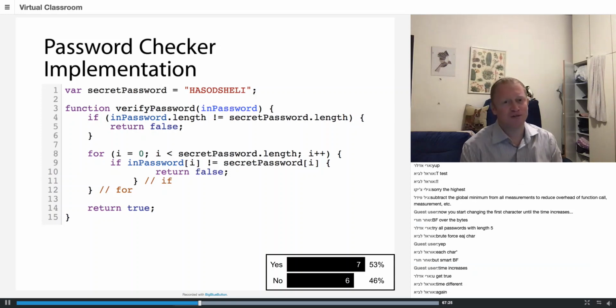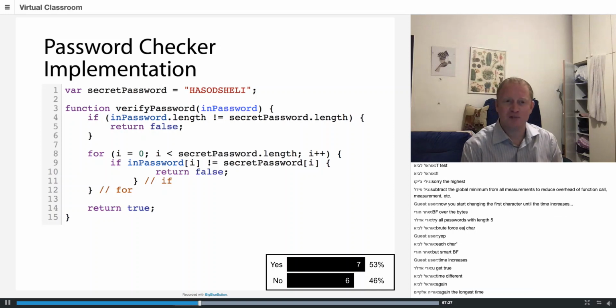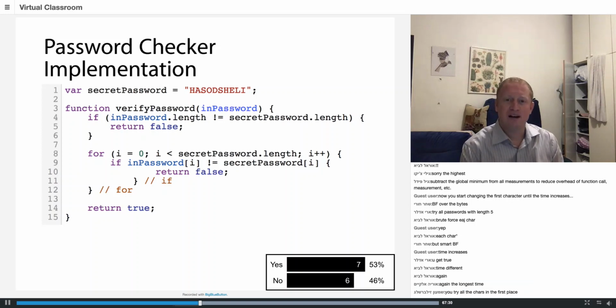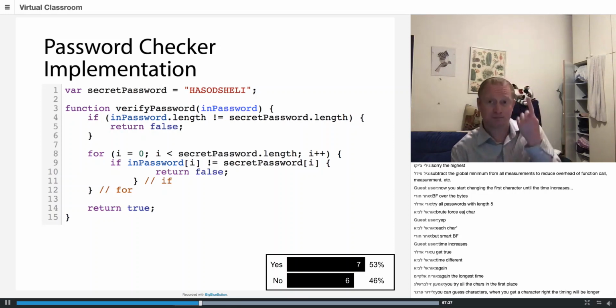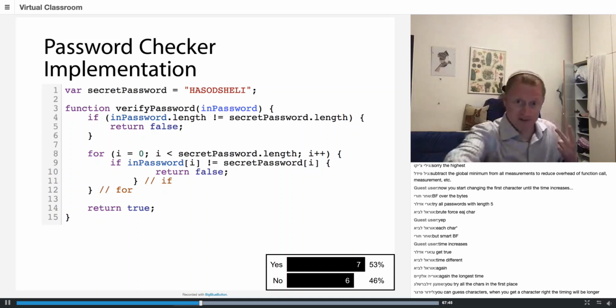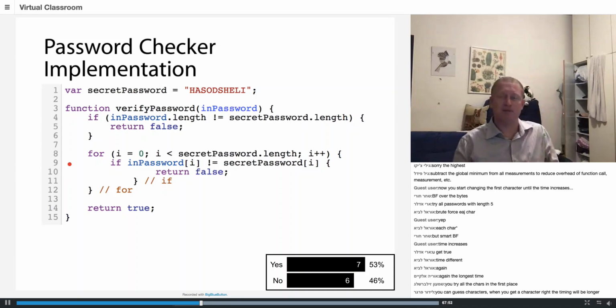I don't get through so fast, right? So the timing is going to be different. So again, if I'm choosing the wrong character, then line number 9 is going to run once. If I get the right character, then line number 9 is going to be running 2 times. And then it's going to go to line 10, right? Actually, it's line number 8 and line number 9 is going to be run. So the timing is going to be longer. And again, the right way to do this is going to be a matrix, right? And I'm going to take the average.